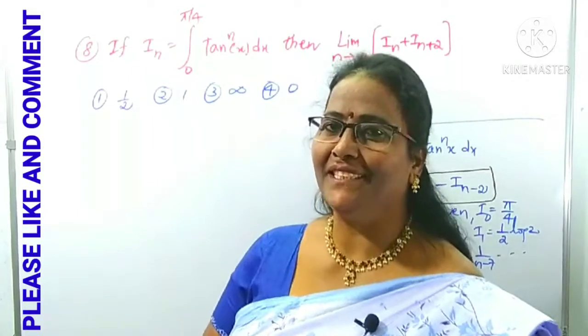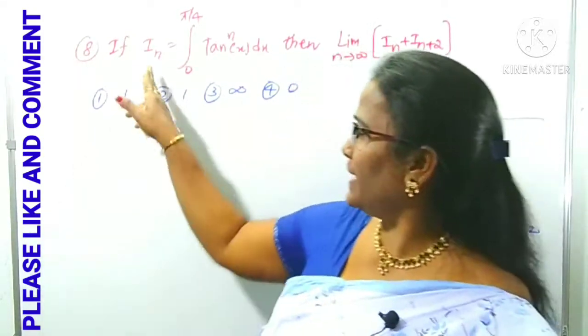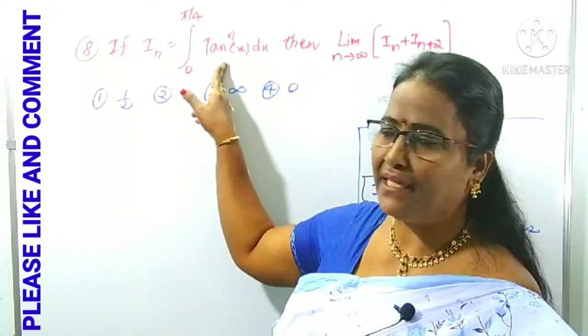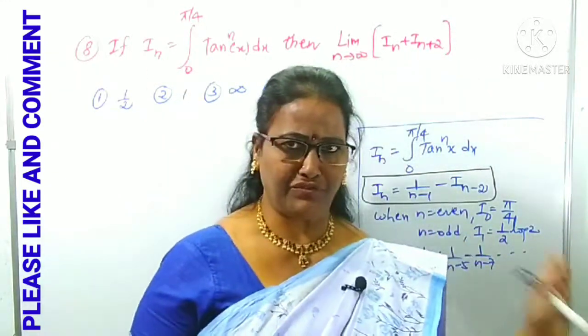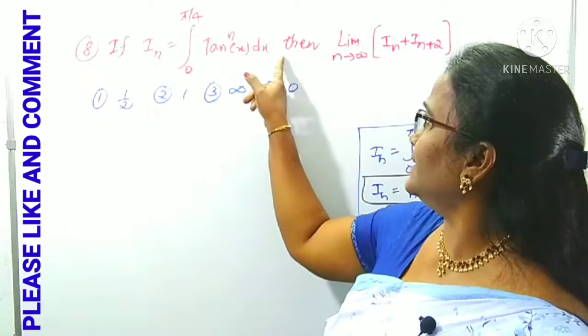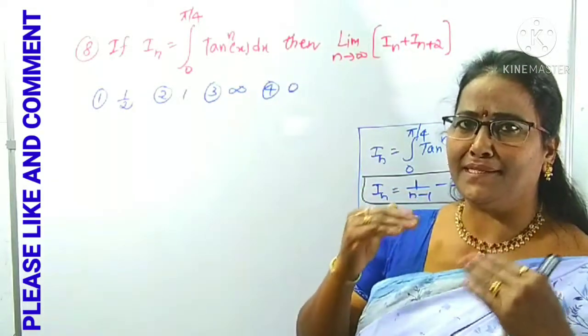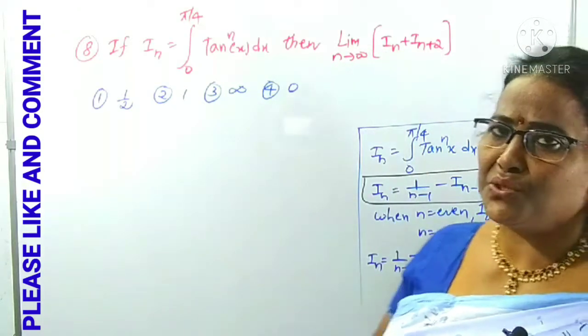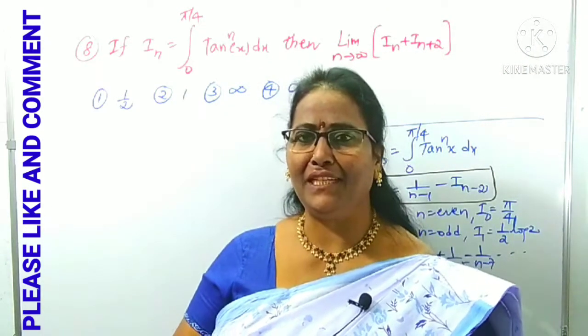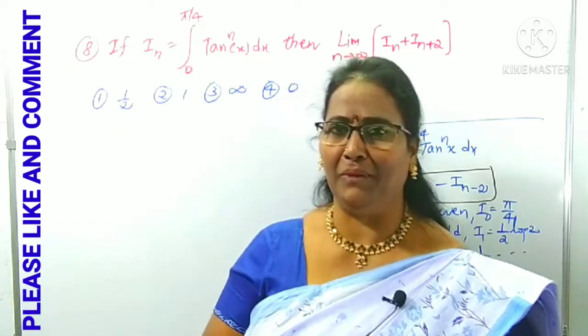Question number 8. What is given here? I_n is given in the form of tan^n x between the limits 0 to pi by 4. You know the reduction formula very well. And what is he asking? The limit as n tends to infinity of n times I_(n plus 2). He is asking the limit application.